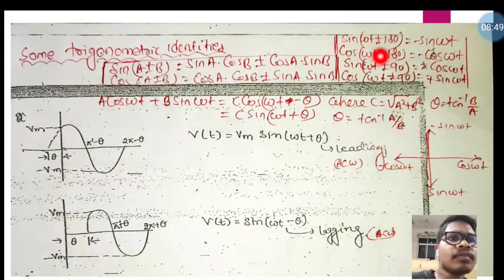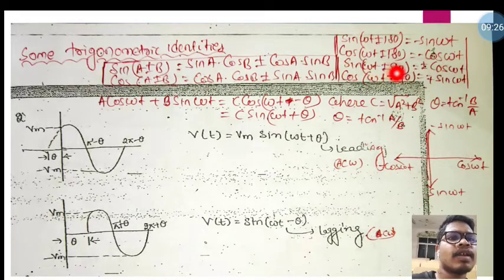So for sin(omega t plus 180 degrees), sin omega t is here, and plus 180 degrees means the clockwise direction, so it is minus sin omega t, like that. Cos(omega t plus minus 180 degrees), that means plus 180 degrees, is minus cos omega t. See here, minus cos omega t, like that.